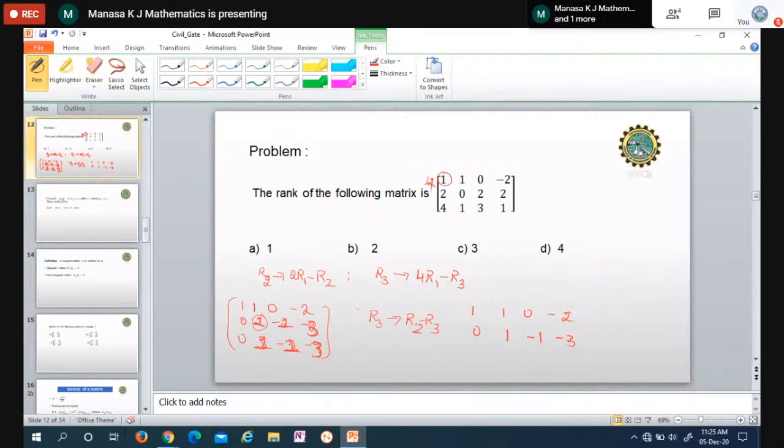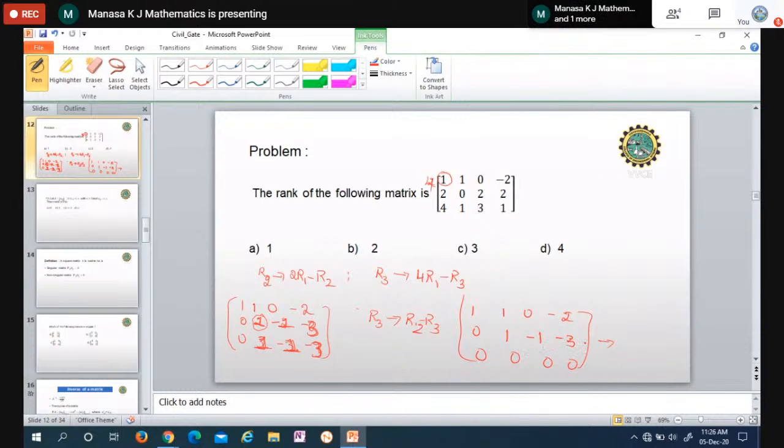Now R3 is R2 minus R1. 0 minus 0 is 0. 1 minus 1 is 0. Minus 1 minus of minus 1 is also 0. Minus 3 minus of minus 3 becomes plus 3. Plus 3 minus 3 is 0. Okay, so the first leading entry is non-zero. Below that, the entries are 0. Come to the second row. The first non-zero element is 1. Below that, the entry is 0. The last row is completely a 0 row. So this is called the echelon form of a matrix.